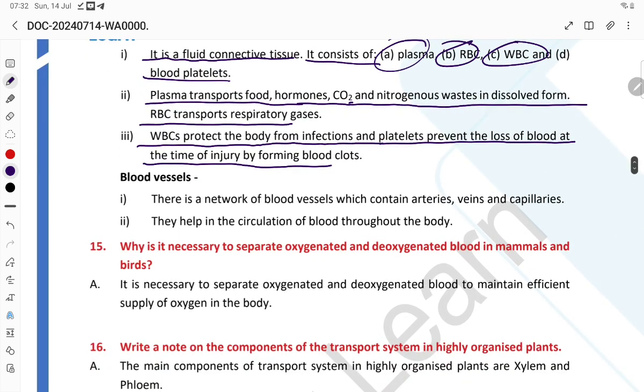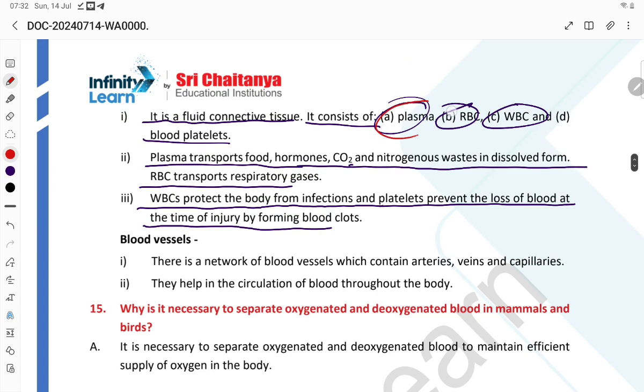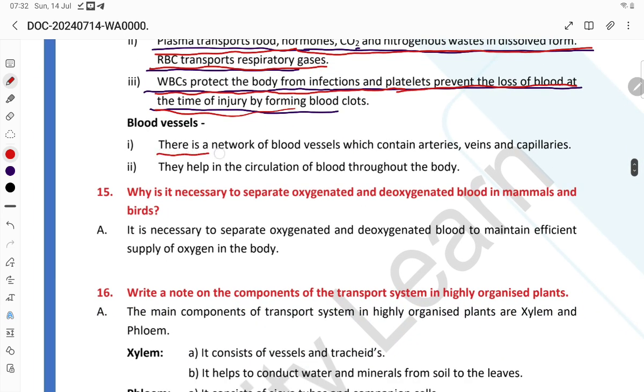So keep in mind, students, blood is a fluid connective tissue. It consists of plasma, RBC, WBC. Plasma transports food, hormones, CO2, nitrogenous waste in dissolved form. RBC transport respiratory gases. WBC protect the body from infection, and platelets prevent the loss of blood at the time of injury. Blood vessels: there is a network of blood vessels which contains arteries, veins, capillaries. They help in the circulation of blood through the body.